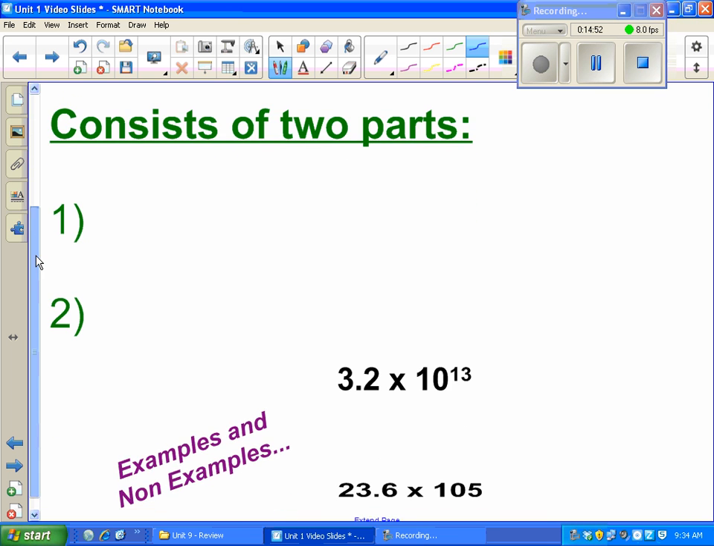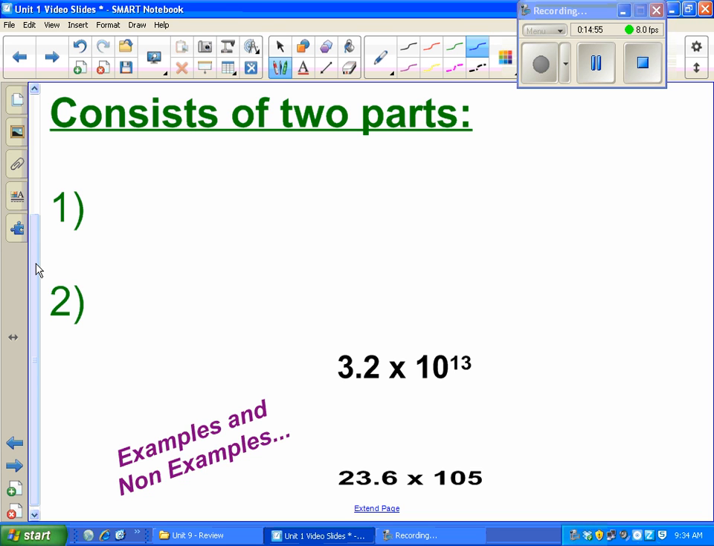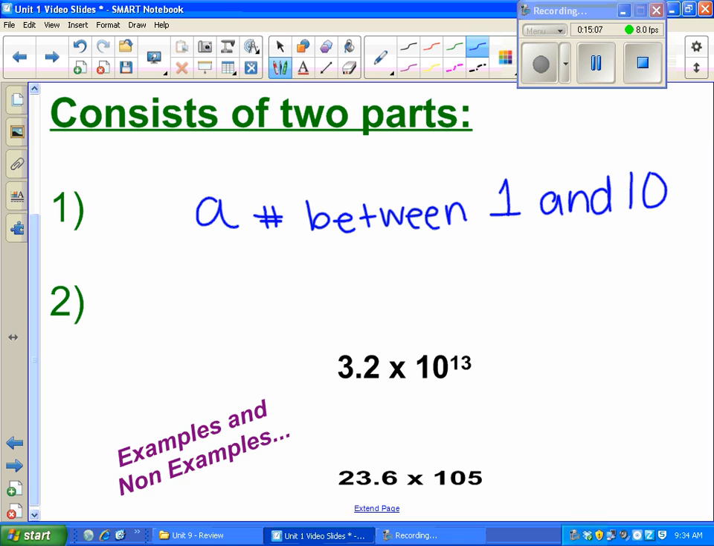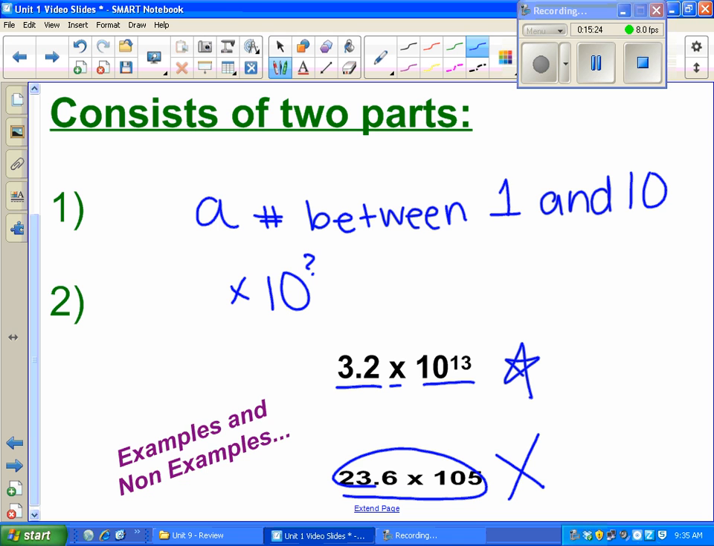The two parts that it consists of are a number between 1 and 10, and then the second part is always just times 10 to some exponent. Here's a couple of examples and non-examples. This first one here is a good example of scientific notation. There's a number between 1 and 10 times 10 raised to an exponent. This here is a bad example. Do you know why? Hopefully you're thinking because this first number isn't a number between 1 and 10. So this is not scientific notation.